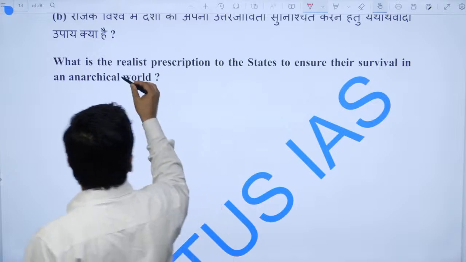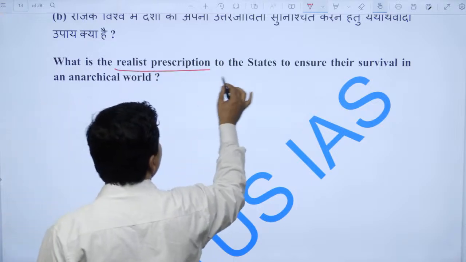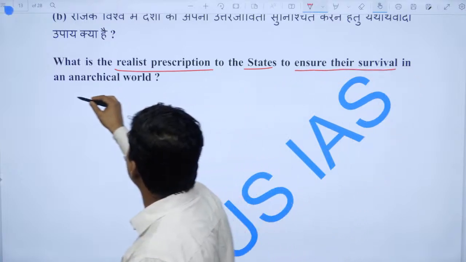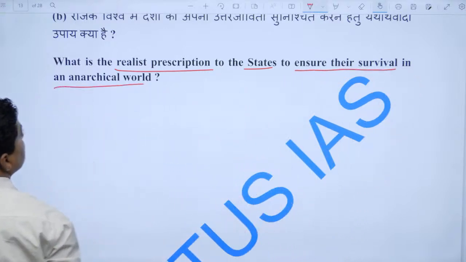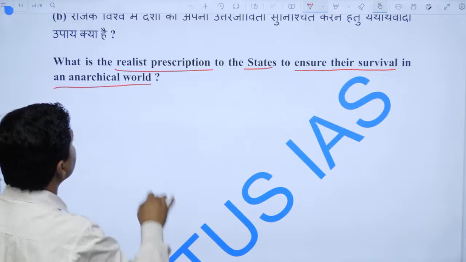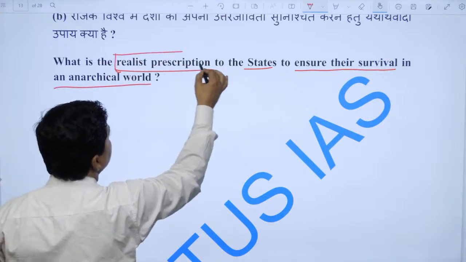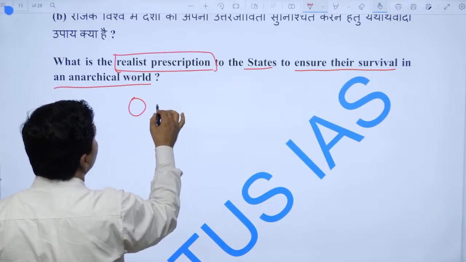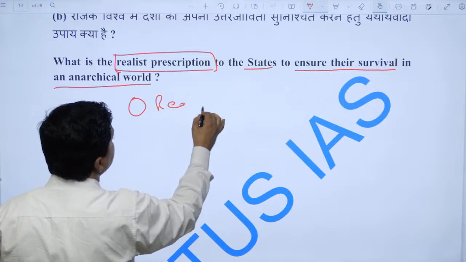Now, what is the realist prescription to the state to ensure its survival in an anarchical world? It is a direct question. Now, first one should talk about realist beliefs, right?